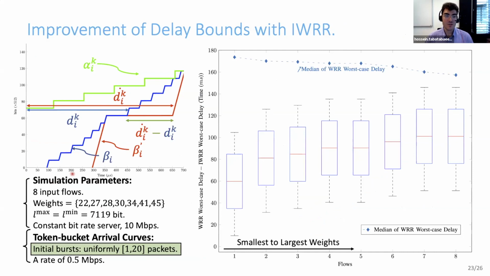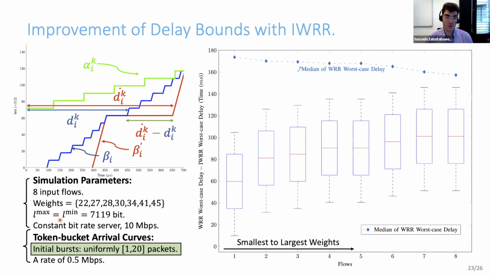First, we consider one configuration where we have 8 input flows with the corresponding weights. We assume constant packet sizes for all flows, then we are assured that all network calculus delay bounds are worst case delay bounds. We also assume that we have a constant rate server with this rate.